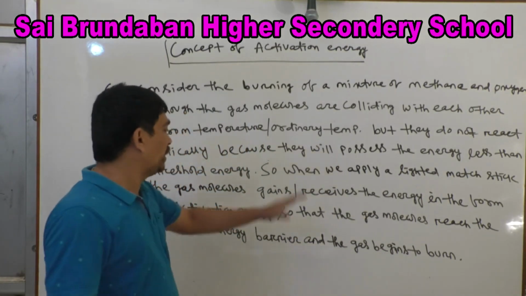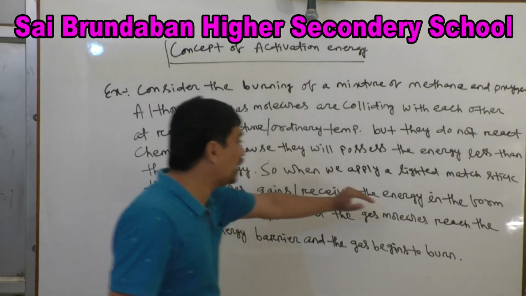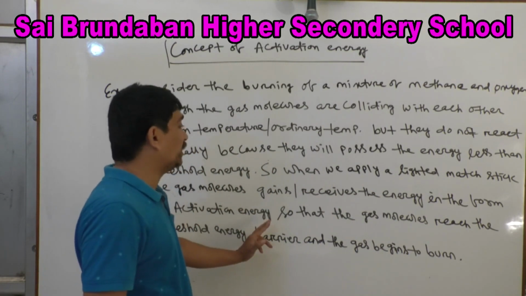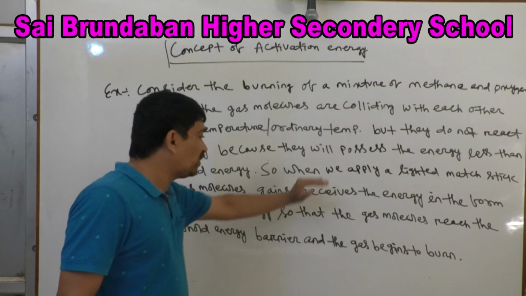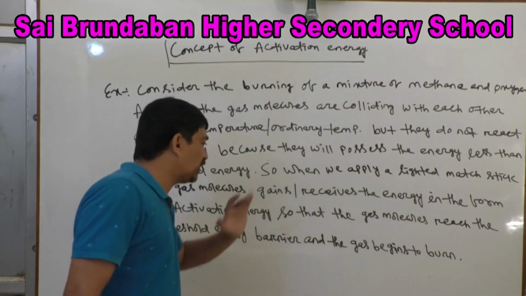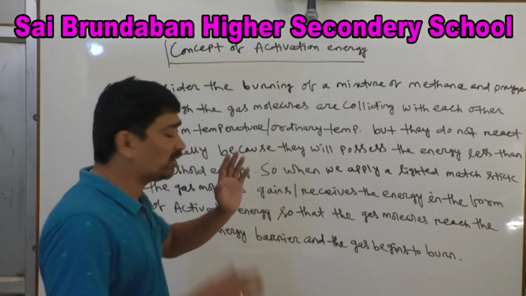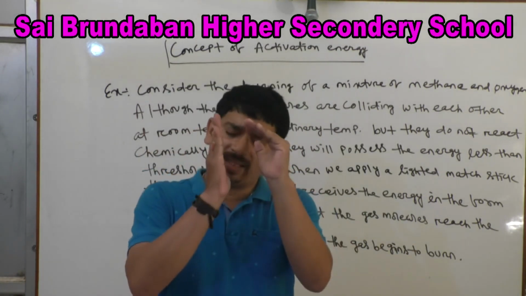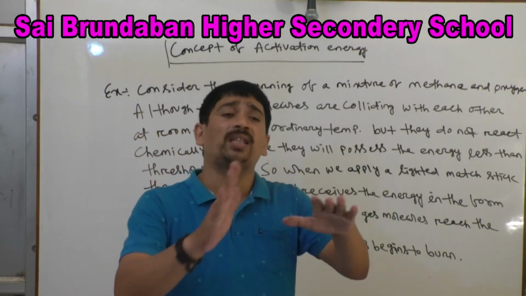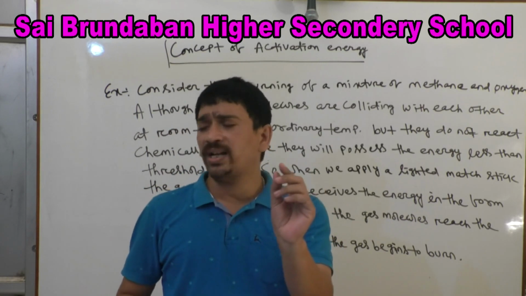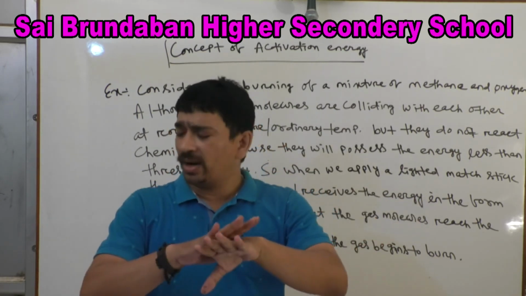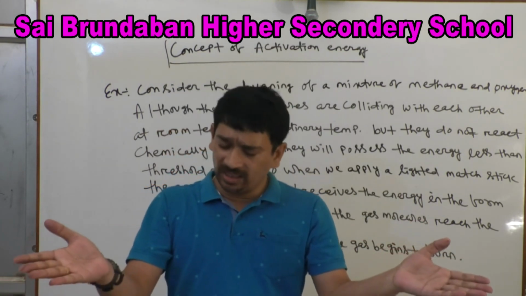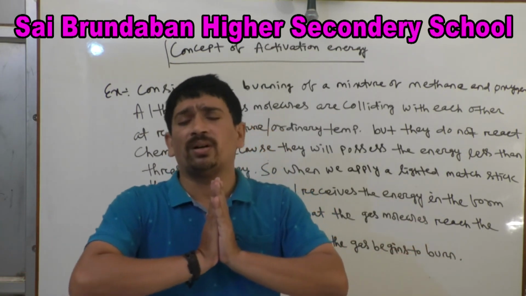The gas molecule receives the energy in the form of activation energy. When we apply the lighted matchstick, the gas molecule gains energy in the form of activation energy, so that it reaches the threshold energy barrier and gives rise to product. Otherwise, it will not. If you only open the gas, the gas will evolve and collide with oxygen molecules in the atmosphere, but it will not burn.